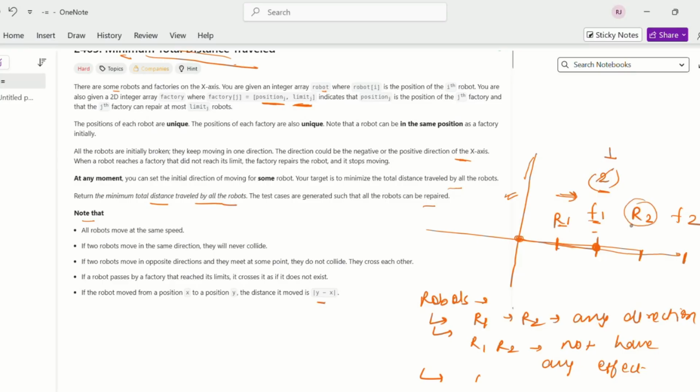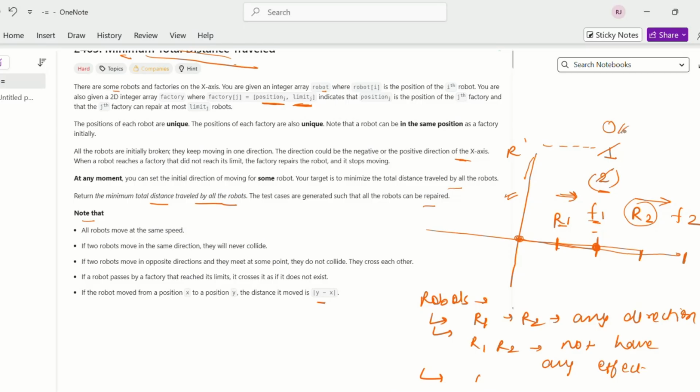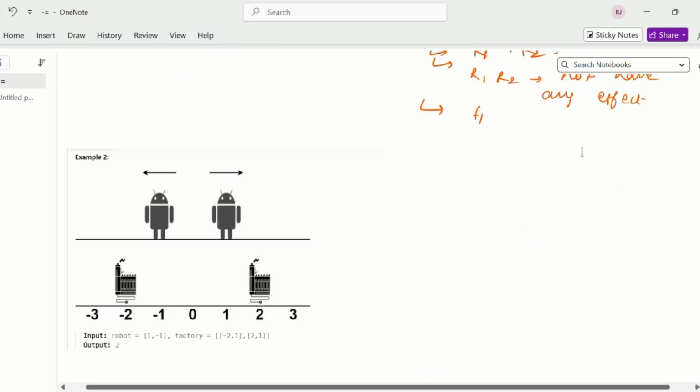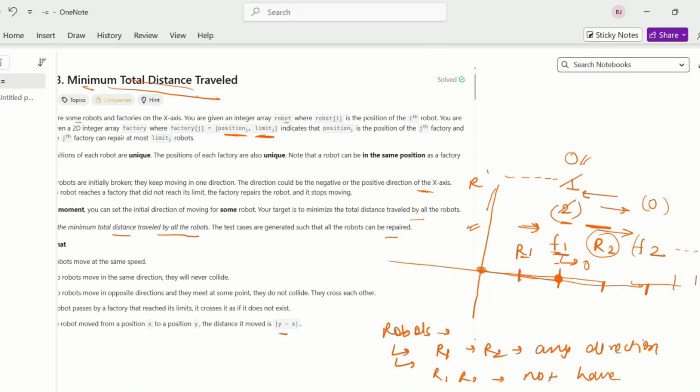But if you talk about this robot, suppose it is moving in this direction, and due to some other robots also moving in this direction, this capacity becomes 0 for some reason, you can assume. So we have one factory whose limit is 0 now, and there is an F2 factory, and for this F2 factory also, because of some other robot in this direction, the limit is 0. So what will this R2 robot do? It will move either in this direction or in this direction, until it gets a factory with some limit remaining.